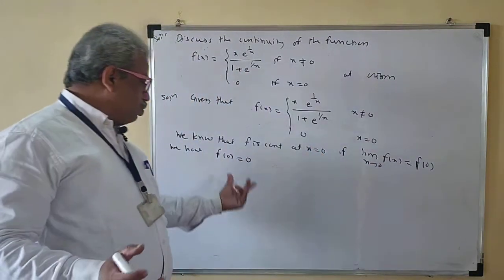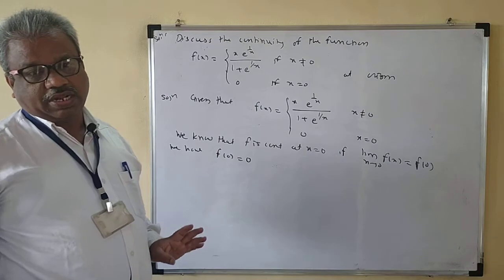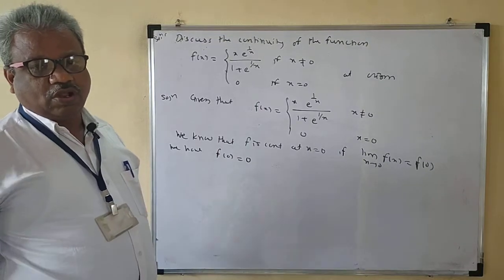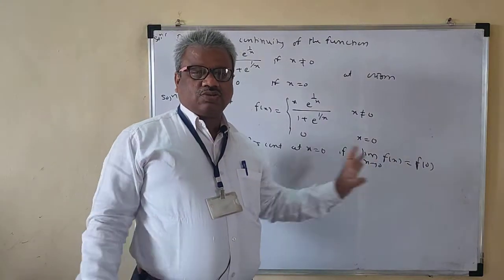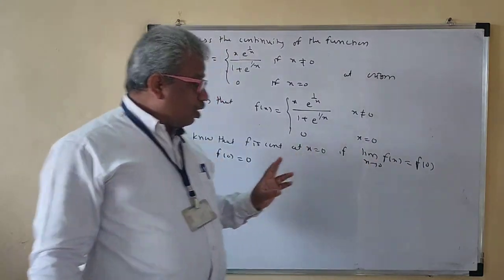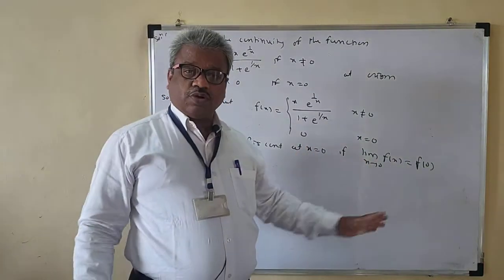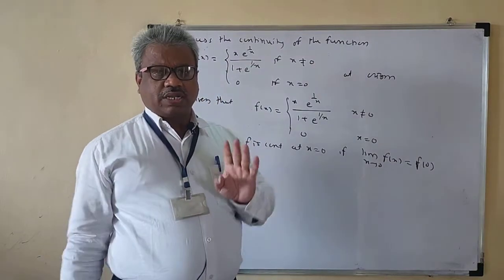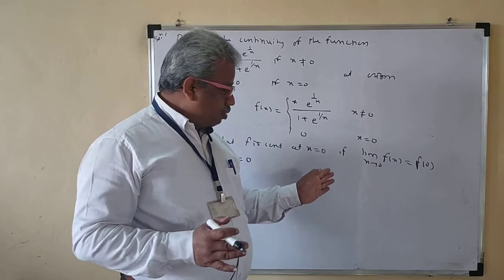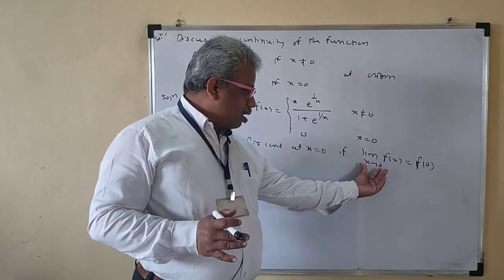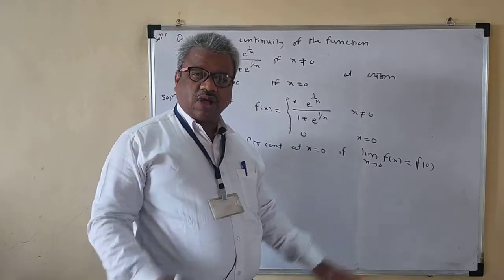So if it is equal to 0, then the function will be continuous. If not equal to 0, the function will be discontinuous. So our aim now is to evaluate the limit as x tends to 0 of f of x. Here x tends to 0 means x is less than 0 or greater than 0. So we'll see what happens if x is less than 0 and if x is greater than 0.